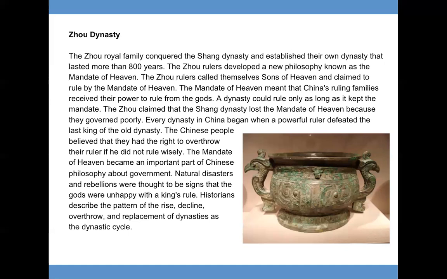The Zhou claimed that the Shang dynasty lost the Mandate of Heaven because they governed poorly. Every dynasty in China began when a powerful ruler defeated the last king of the old dynasty. The Chinese people believed that they had the right to overthrow their ruler if he did not rule wisely. The Mandate of Heaven became an important part of Chinese philosophy about government. Natural disasters and rebellions were thought to be signs that the gods were unhappy with the king's rule. Historians describe the pattern of the rise, decline, overthrow, and replacement of dynasties as the dynastic cycle.